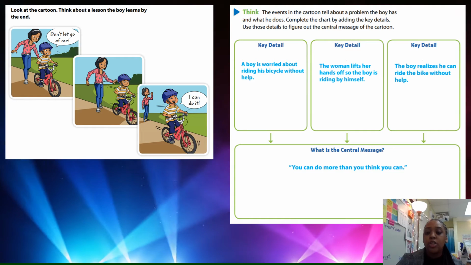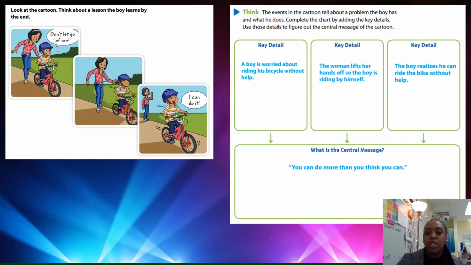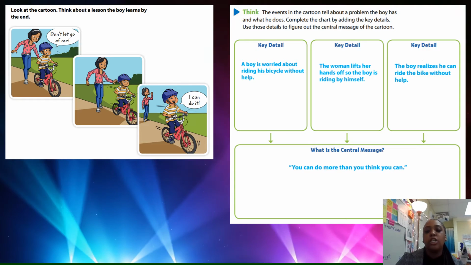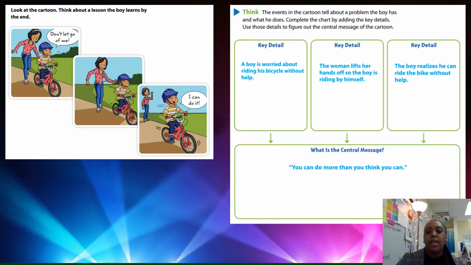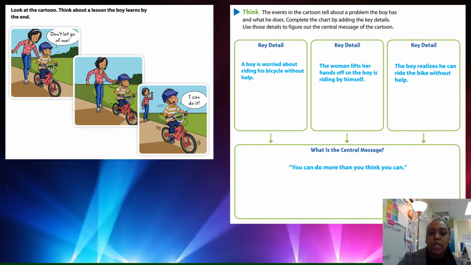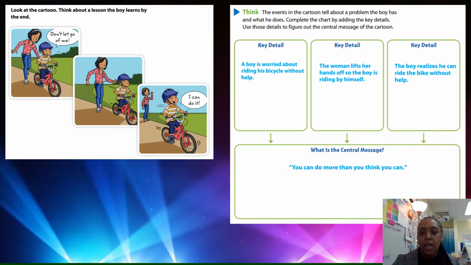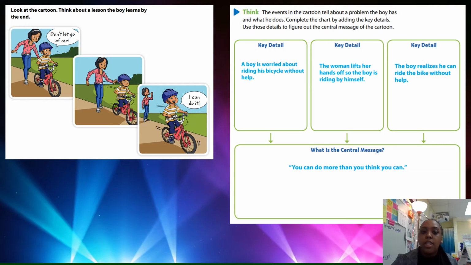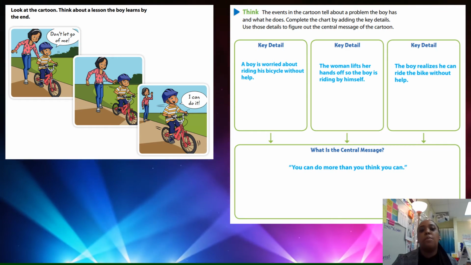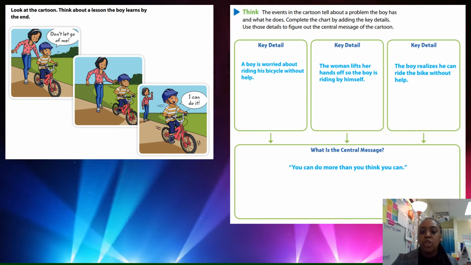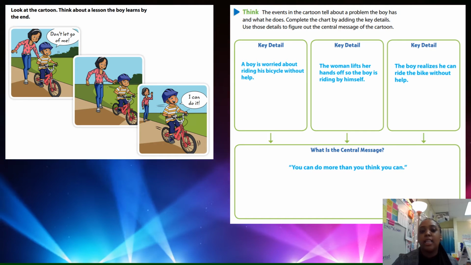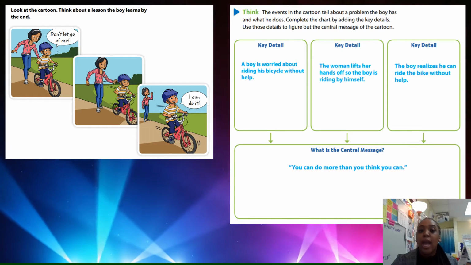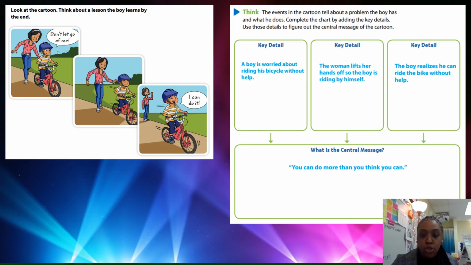All right, and so the central message for this cartoon is that you can do more than you think you can. At the beginning of the first picture in the cartoon, he's saying, "Don't let me go," right? Because he probably didn't think that he could ride the bike by himself. Then in the second picture, we see that the mom let him go so that he can ride by himself. And then at the last picture in the cartoon, he realized that he can actually do it, guys.